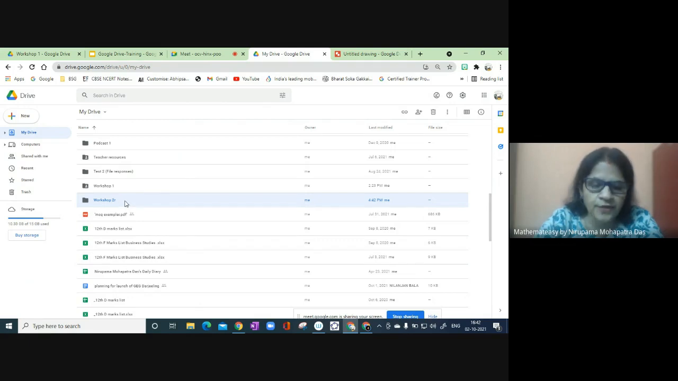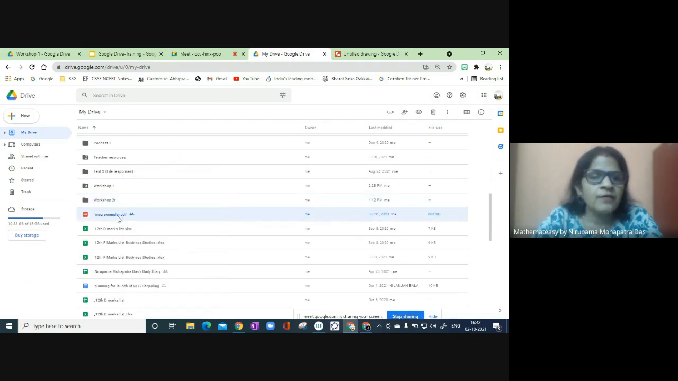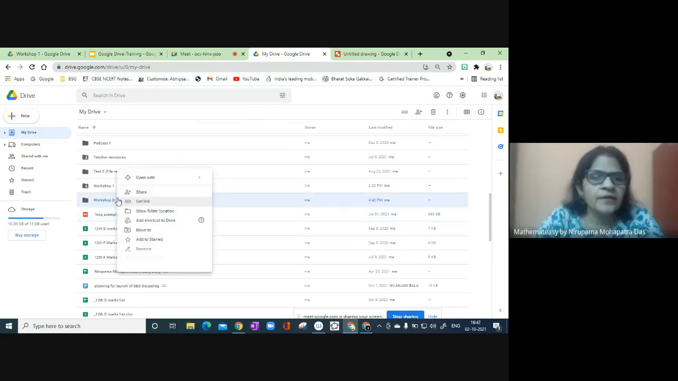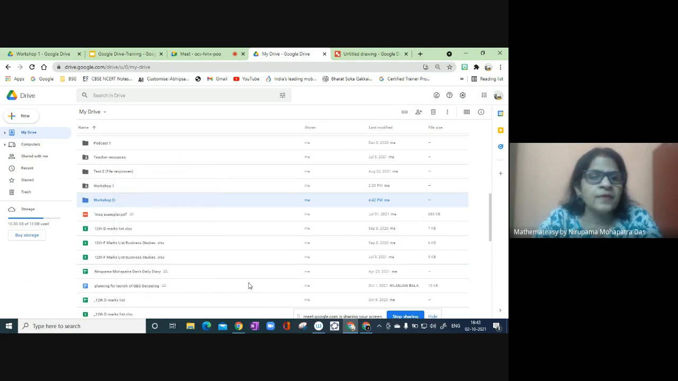Workshop 2 is created here, and I want to make it a different color so that I can identify it. This is my Workshop 2, which I created just now. Right click, then I get these options. One of these options is Change color. Here I may take any other color, maybe blue. Okay, so this is Workshop 2.